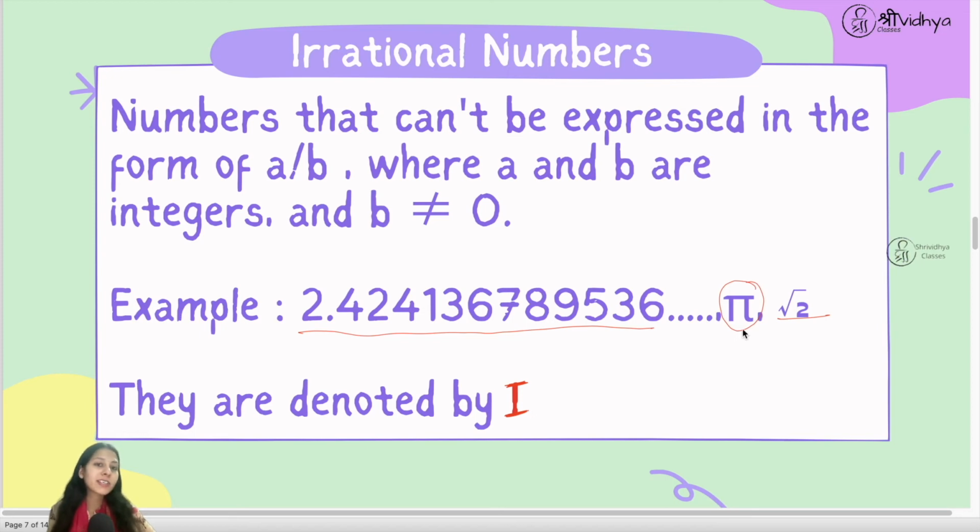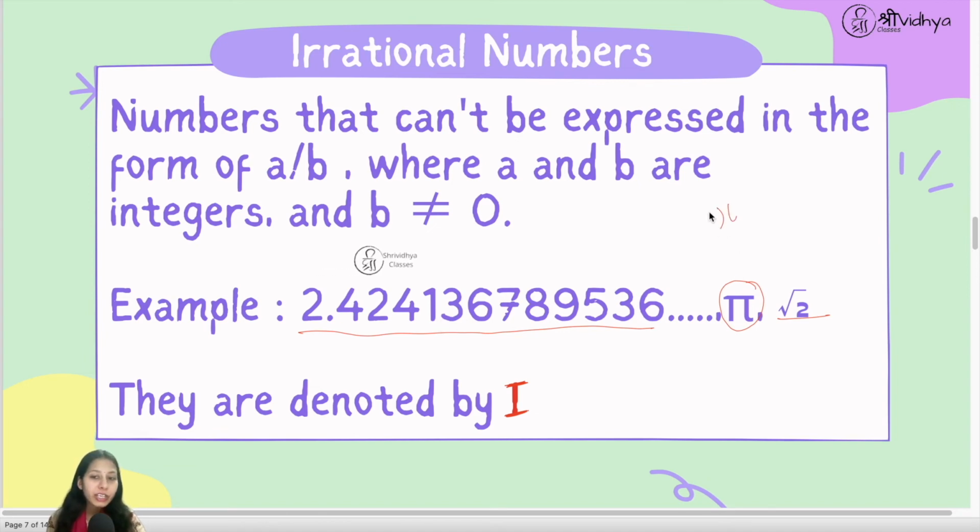Now how is pi an irrational number? You must be thinking, for pi we have generally used either 22 upon 7 or sometimes 3.14. So 22 upon 7 is a fraction. So how is it an irrational number? Because these values, 22 upon 7 or 3.14, are not fixed values. They are approximated values which we use to solve our questions, right? Because we can't solve our question with so many digits, an infinite number of digits.